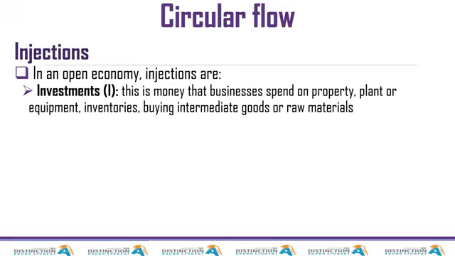Now the question is, where is this money coming from? Well, this money might be coming from what used to be a leakage back then. It can come from savings. Let's say your disposable income is 10,000 and then you spend 8,000 every month.